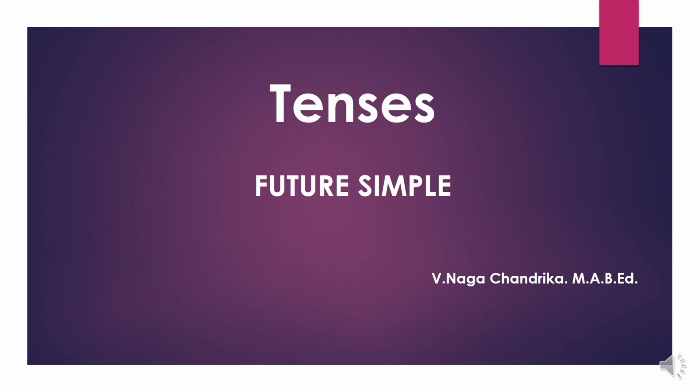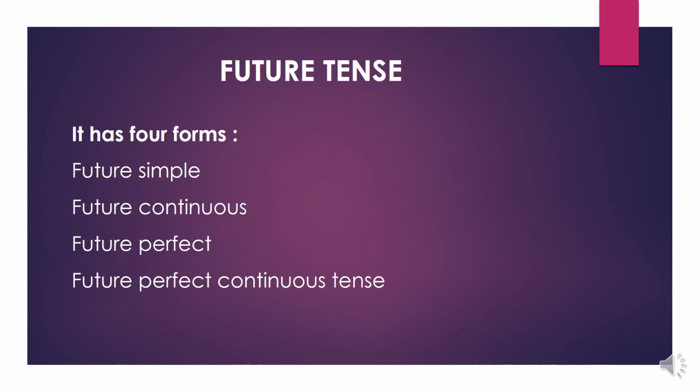Let us start the topic future tense. As we know, there are three types of tenses: present tense, past tense, and future tense. Till now, we have completed present tense and its forms, past tense and its forms in our previous videos. Now, let's learn about future tense. It denotes future actions. This future tense has four forms. They are future simple, future continuous, future perfect, and future perfect continuous. Now let's learn one by one in detail.